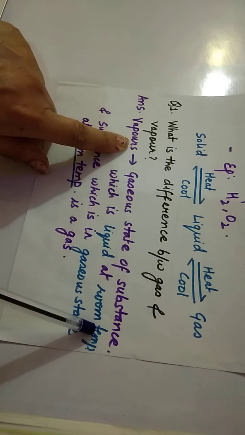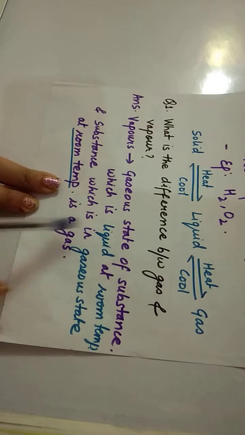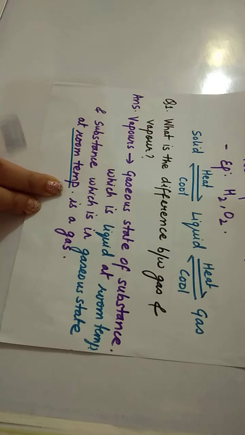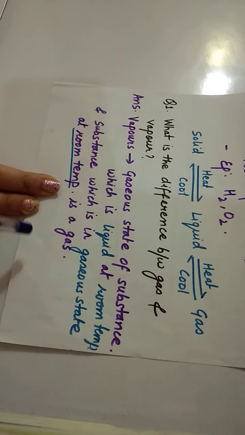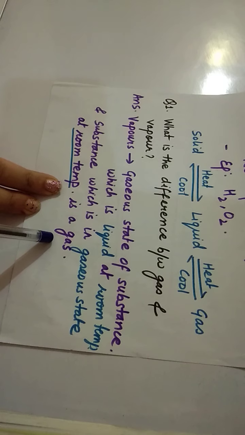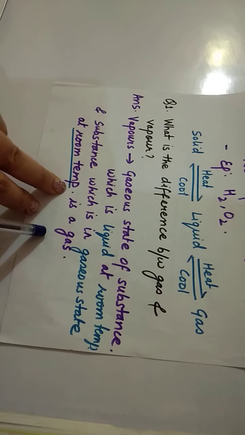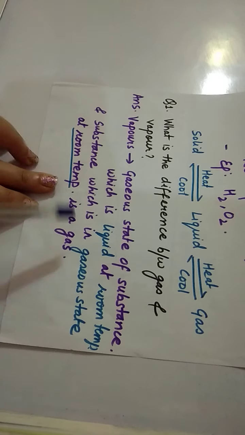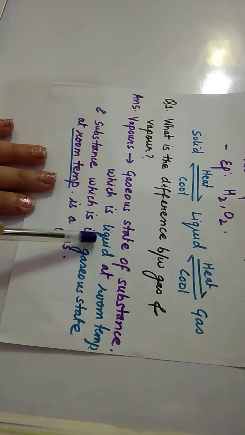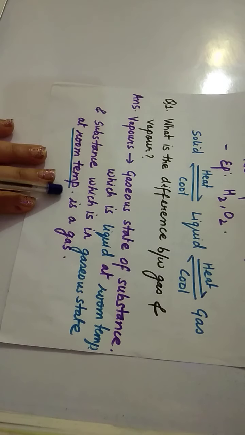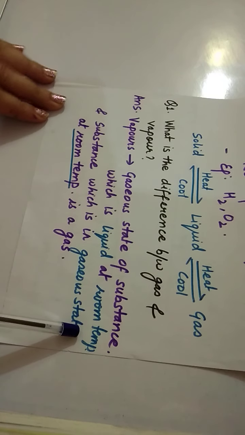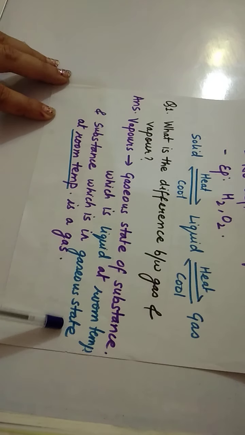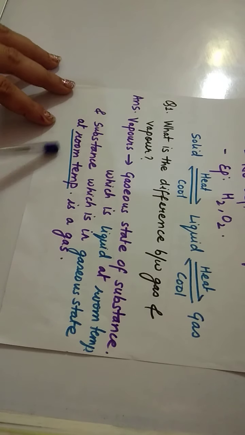Both are gaseous states, but at room temperature, vapors will exist in the form of liquid and gas will exist in the form of gas only. So this is the main difference between these two. Vapors are liquid at room temperature and gases are gases only at room temperature. So vapors are the gaseous state of a substance which is liquid at room temperature, and a substance which is in gaseous state at room temperature is a gas.